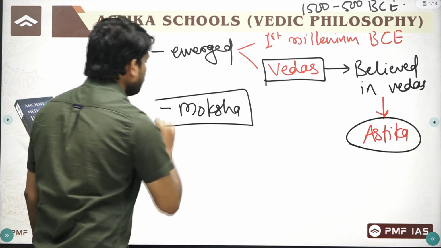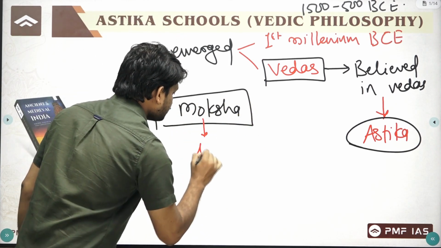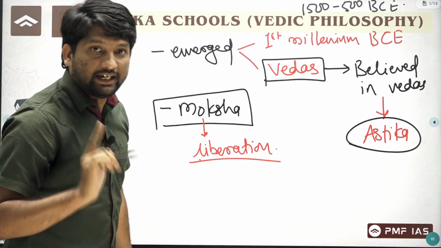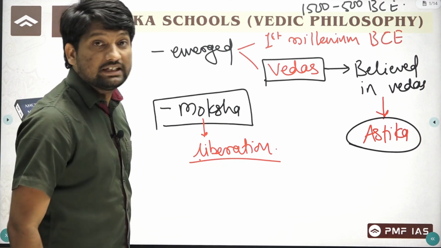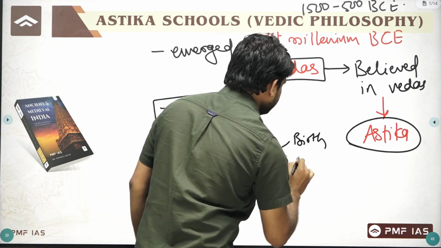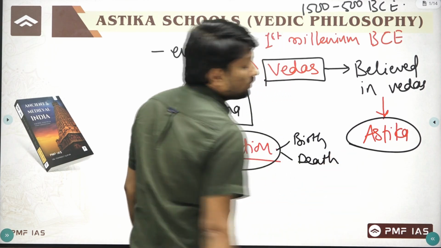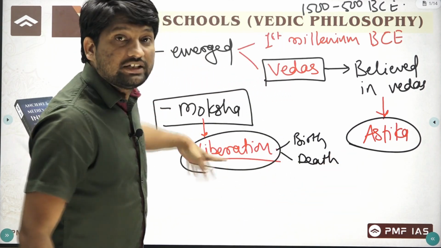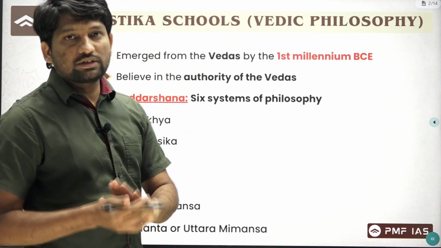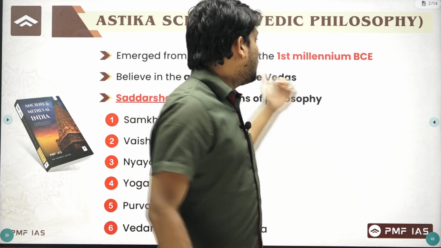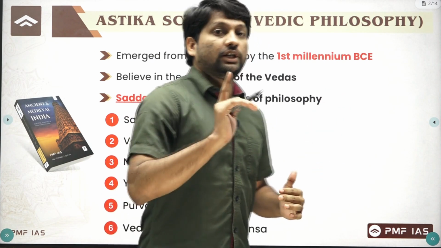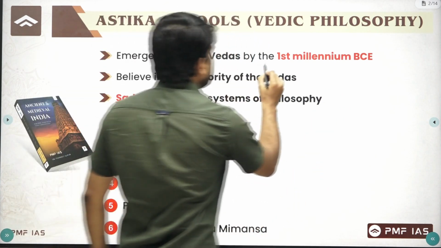believed in moksha or liberation. According to these six schools of philosophy, the ultimate aim, the final goal of a human being is liberation, liberation from the cycle of birth and death. So these philosophies talk about how to get moksha, liberation or salvation. These Astika schools believed in the authority of the Vedas, but developed after the Vedic period, around the first millennium BC.